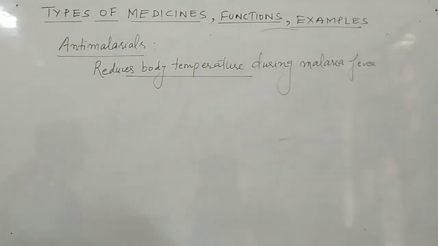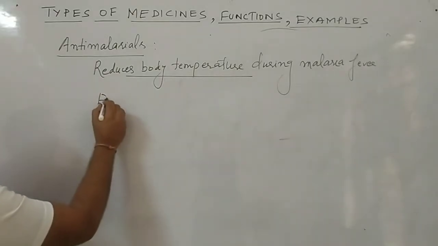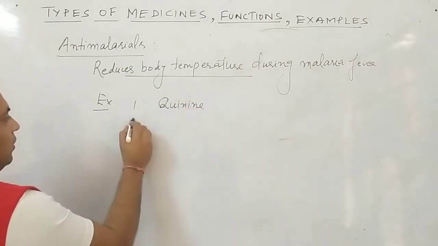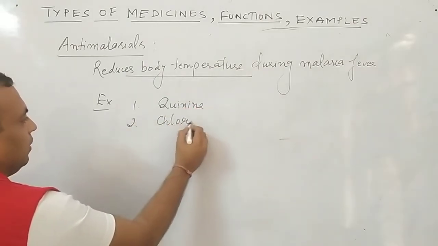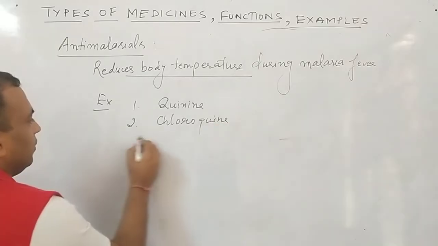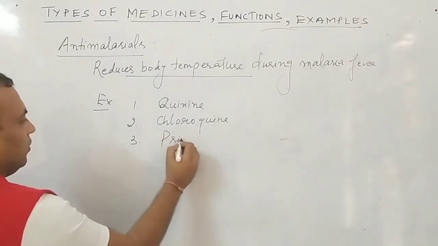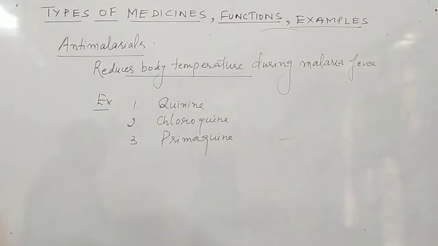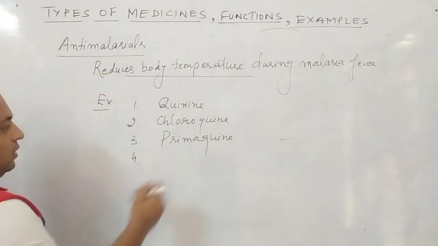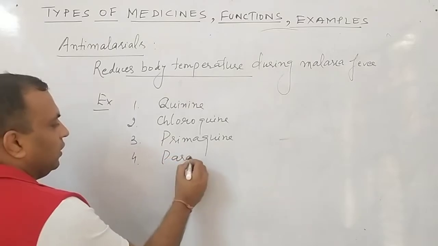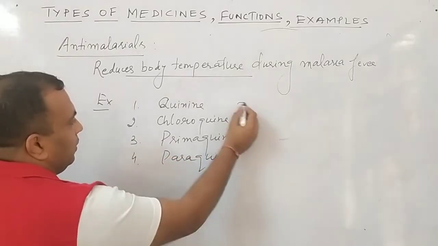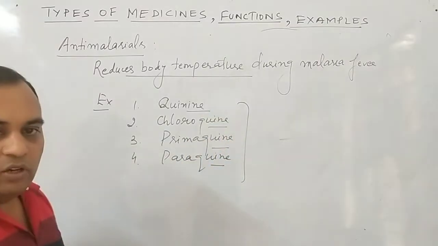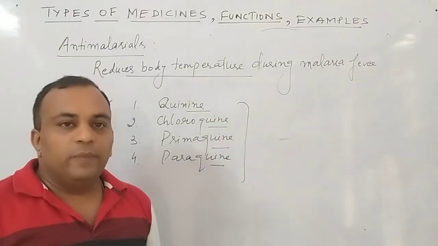As far as examples are concerned, first quinine, chloroquine, primaquine. Three examples are clear to all of you. One more you can say, that is paraquine. Clear? The same similarity, quinine, quine. This is the similarity or same pattern regarding the anti-malaria medicine or drugs.